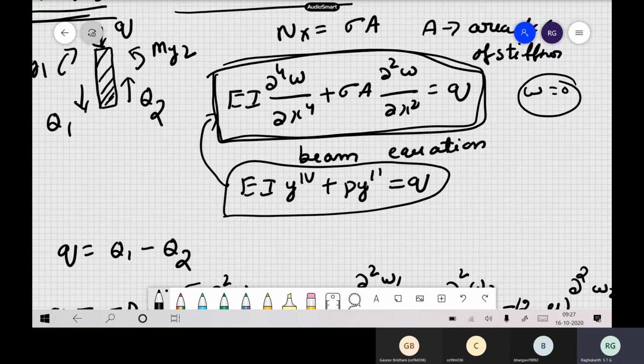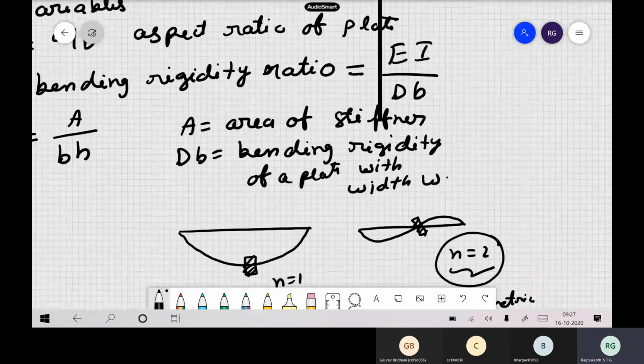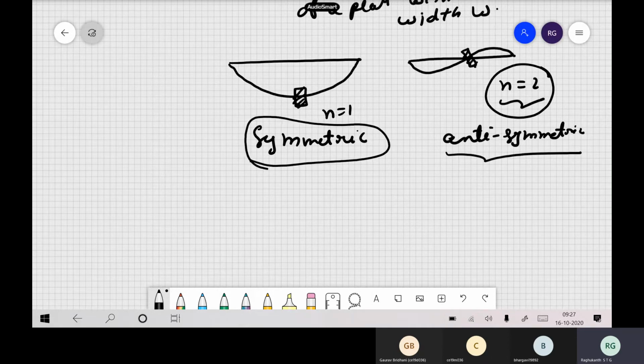0. So now what is the role of the stiffener there? Not playing any role. So this is a very important thing actually. Whenever you are having a stiffener, when it is buckling in anti-symmetric mode, it's a useless kind of a thing. But in symmetric mode, definitely, since W is not 0, it plays a major role. So this is a very important thing when you are doing stiffeners also.